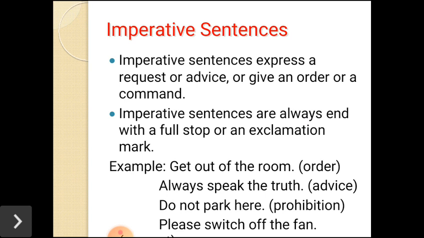Some examples are here. Get out of the room. In this sentence we have an order. That's why it is an imperative sentence. Always speak the truth. It is advice. We have to speak the truth always. Do not park here. This is prohibition. Please switch off the fan. Here, please is written. That's why it is a request. So when we have this kind of request, advice, order or command, we can say it is an imperative sentence.